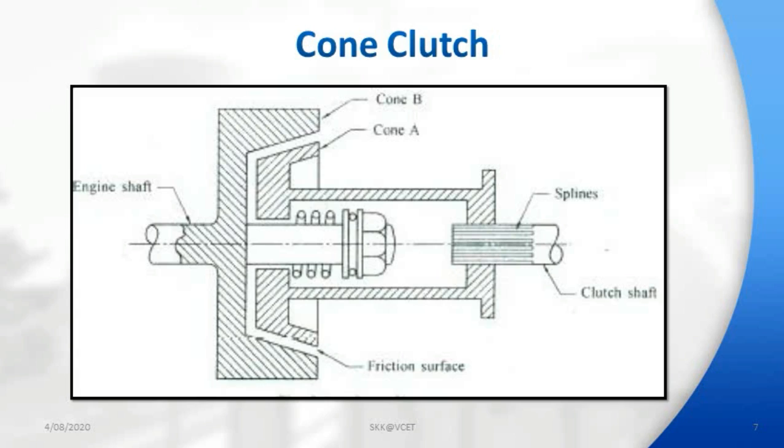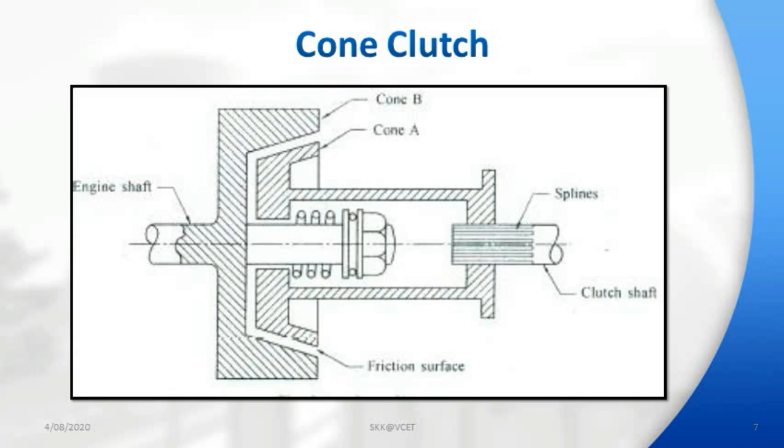From the engine flywheel, the torque is transmitted to the splined gearbox shaft through cone A. When the clutch pedal is operated, cone A is pulled out by using a lever system and the clutch is said to be disengaged.